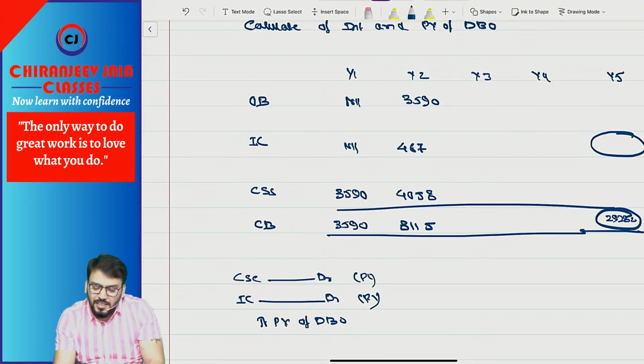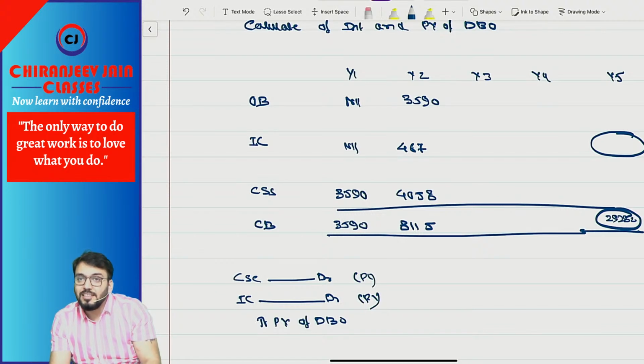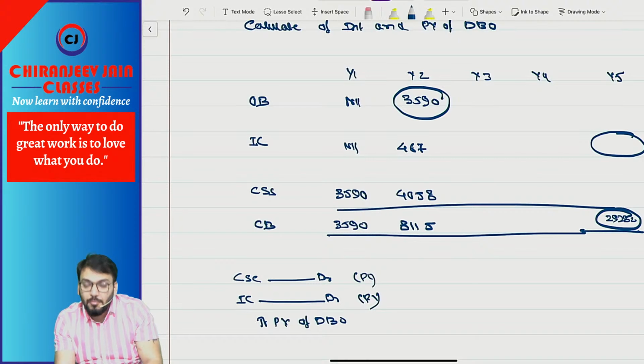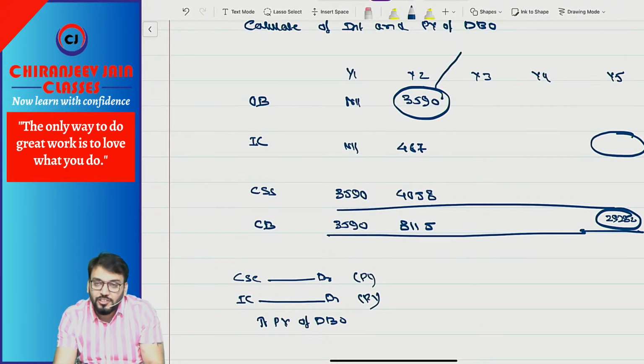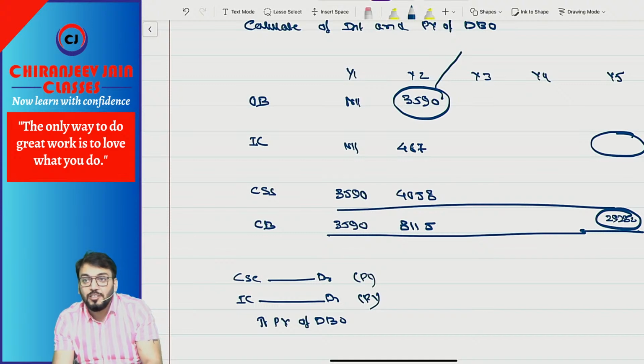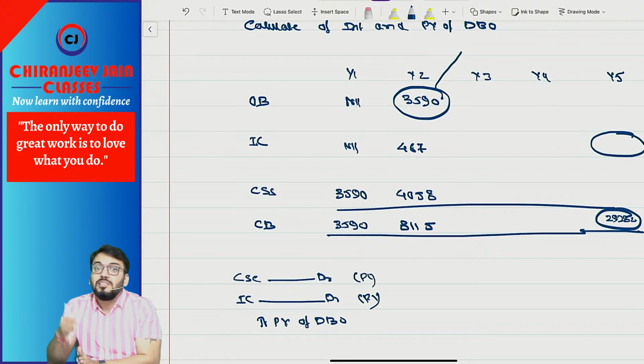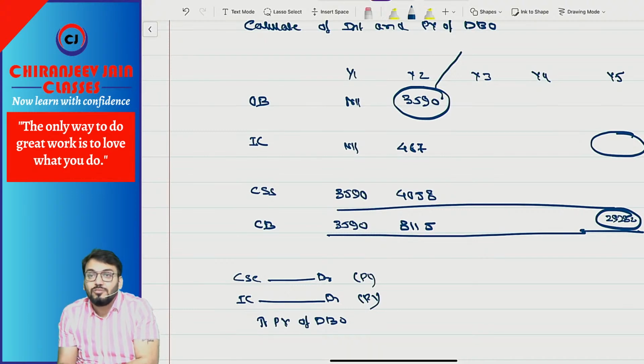Am I right? Now, can I say if there are any changes in actuarial assumption in the second year, this opening liability has been calculated as per old assumption. But opening liability as per new assumption can be different. Either it can be more than or less than this amount, because the assumption will change. Any increase in opening liability due to changes in actuarial assumption is known as actuarial loss. Any decrease in opening liability due to changes in actuarial assumption is known as actuarial gain. So there can be some actuarial gain or loss due to remeasurement.